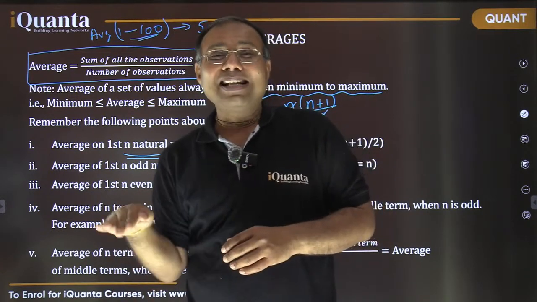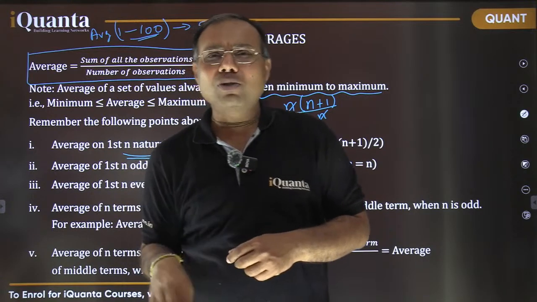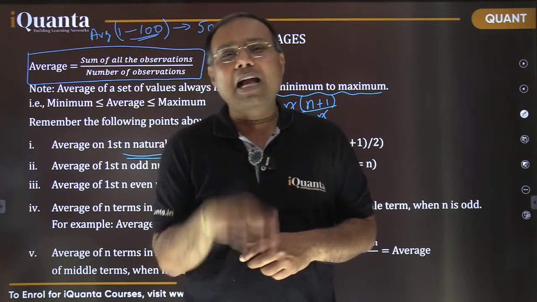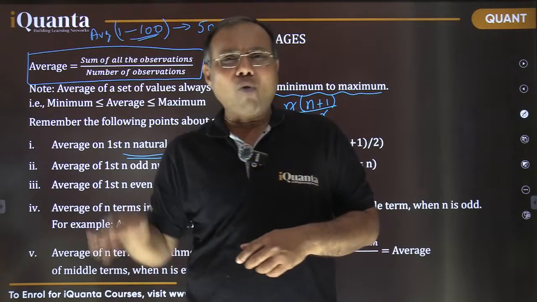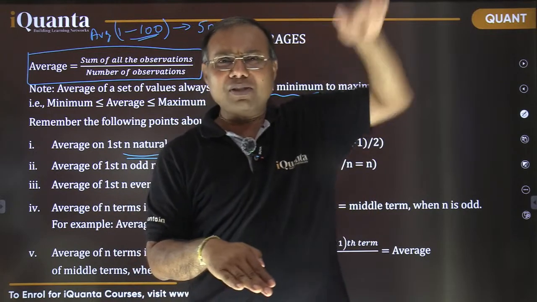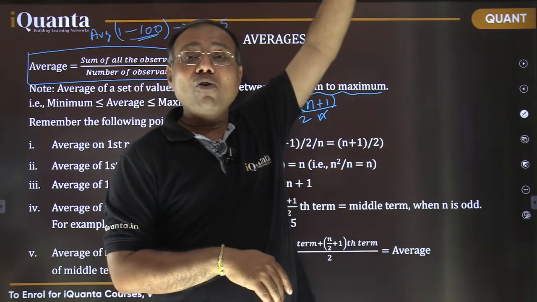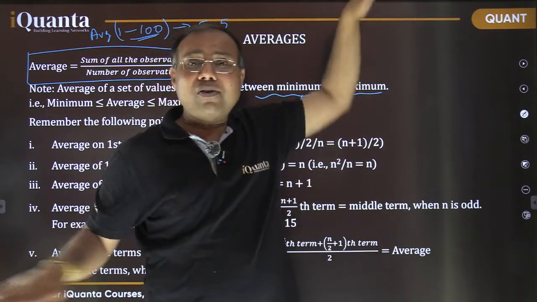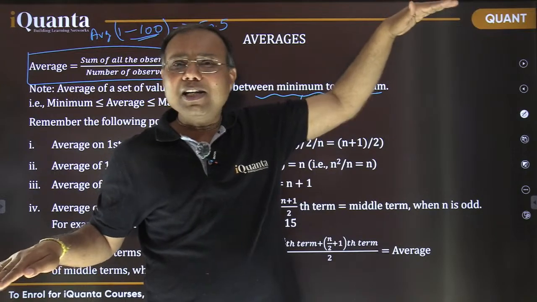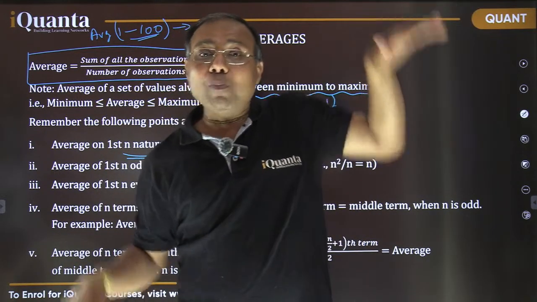One is having 1, "I have 1 rupee." The second, "I am having 2 rupees, sir." "I am having 3 rupees, sir." Like that. So 1, 2, 3, 4, 5, 6, 7, 8, up to 100. Right? So that's how we are having 1 up to 100. So that much wide span is there. So how to make them equal?